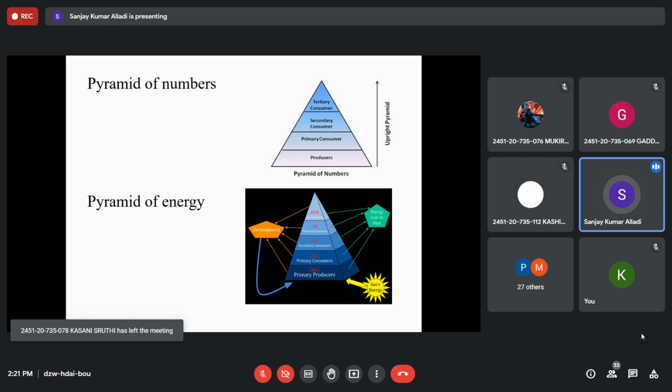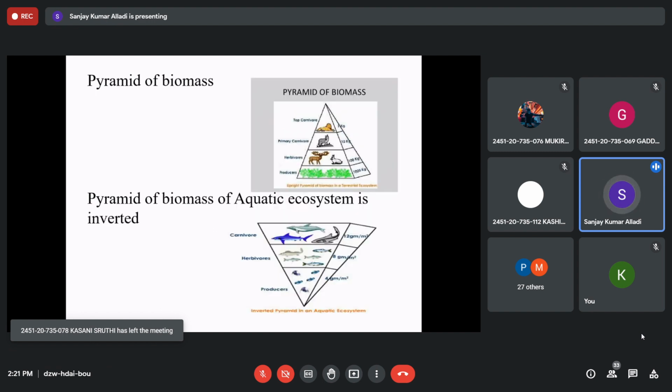Then the next one is the ecological pyramid of biomass. What is biomass? First of all, bio means life, mass means weight, living mass. Living weight, that is the total weight of a living being, either a plant or a tree or an animal or a human being. Our total weight is called our biomass. So whose weight will be more, plants or animals? The total number of animals is less, whereas plants are more in number, and trees will be very large. Their weight will be huge, in tons. The trees weigh tons in the forest.